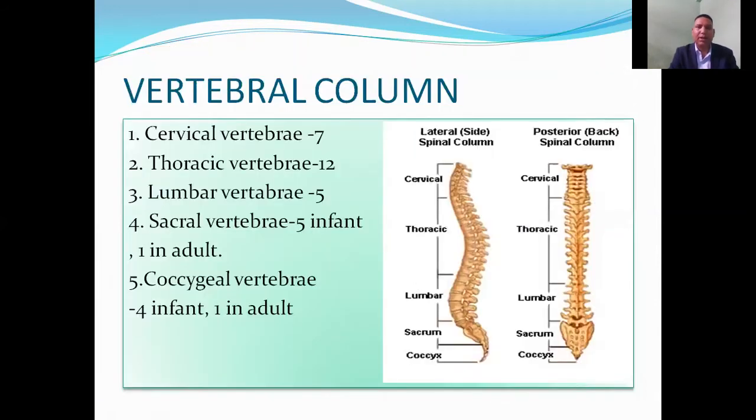Vertebral column. Vertebral column contains 33 bones in infant and 26 in adult. They are as follows. Number 1, cervical vertebra has 7 bones. Similarly, thoracic vertebra has 12 bones. Lumbar vertebra has 5 bones. Sacral vertebra has 5 bones in infant and they fuse to form 1 in adult. Similarly, coccygeal vertebra or coccyx contains 4 bones in infant and fuse to form 1 in adult. Therefore, altogether there are 26 bones in adult and 33 in infant.